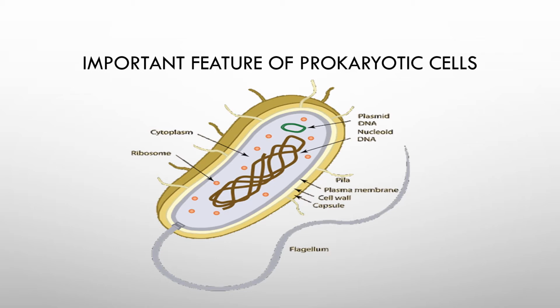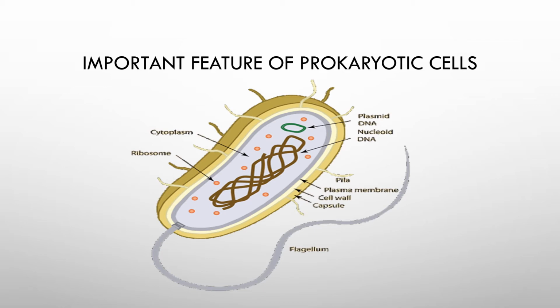Then you can see the outgrowths coming out from this particular diagram. The small outgrowth is pili, and the longer one is the flagellum. They both help in locomotion. So this is a diagram of the prokaryotic cell, for example bacteria, in which you can see the outer covering, that is plasma membrane, cell wall and capsule.